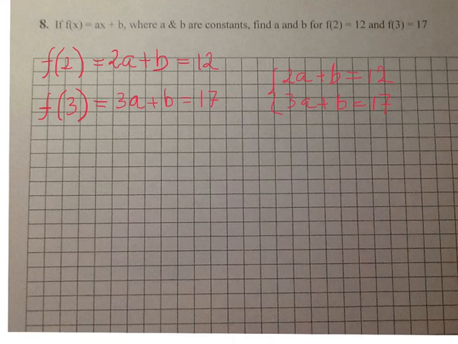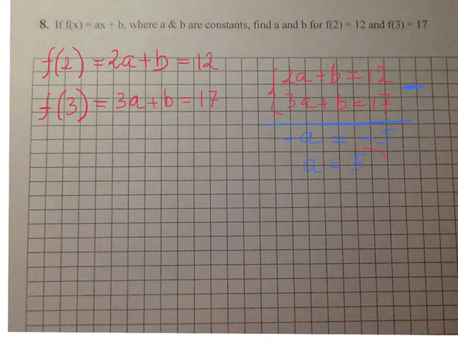So I will do first equation minus second equation. That gives me 2a minus 3a, it's minus a. b minus b is 0, so nothing there. 12 minus 17 is minus 5. Minus a equals minus 5, so a equals 5.